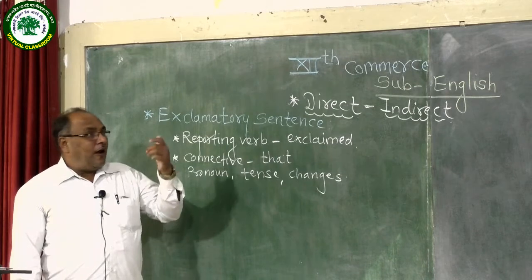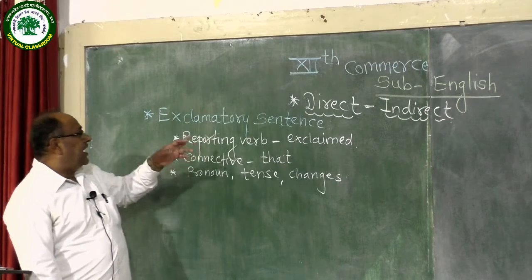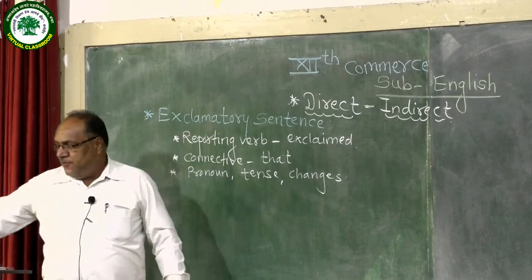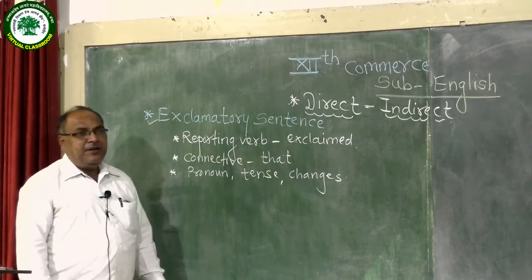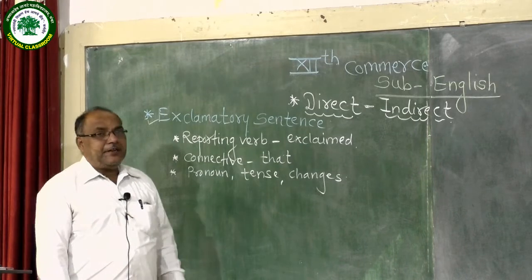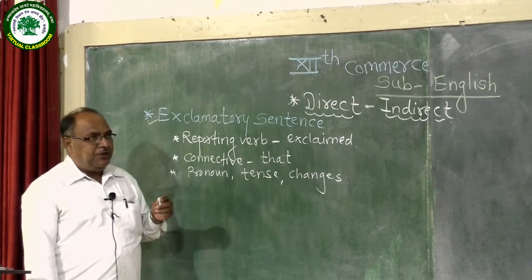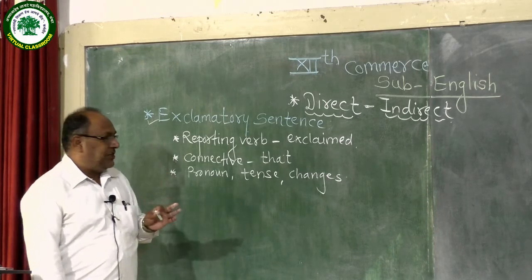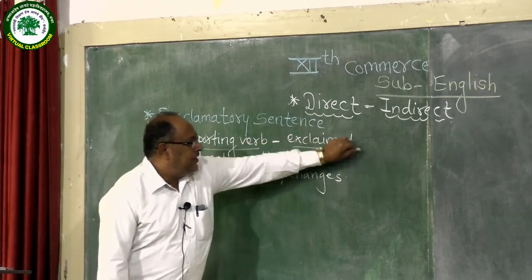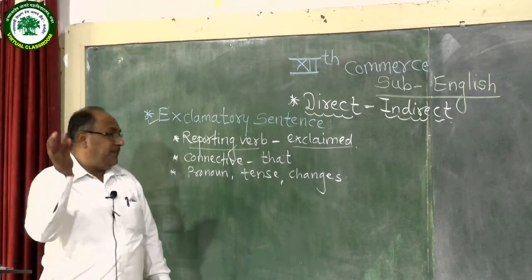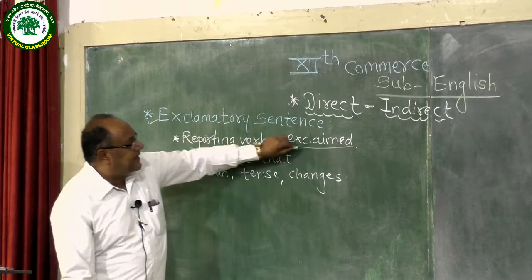Along with these two grammar topics, we continue this lecture with the next sentence type, that is the exclamatory sentence. How can an exclamatory sentence be transformed into indirect narration or indirect speech? See what the rules are at the initial stages. First, the reporting verb: you should use the reporting verb exclaimed instead of said, said to, or any other.